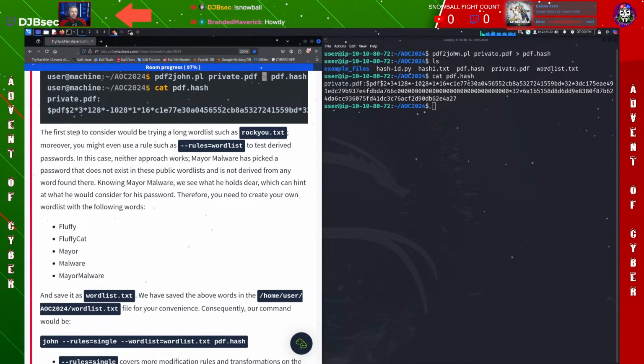Now, here's the deal. We could go ahead and follow the steps that we just did on the account that we had before, right? So we can run it just like we did on the mayor's hash password. However, the password for this hashed file probably isn't in there, right? So knowing the mayor and the passwords that he had, we talked about that before, like fluffy cat, mayor. We know that he has a cat.